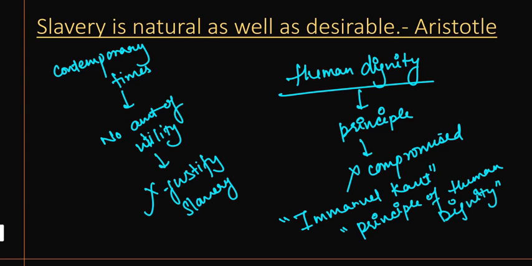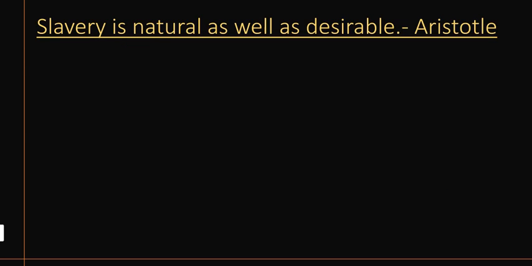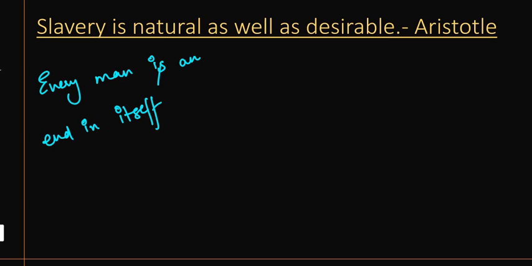What Immanuel Kant says is that every man is an end in itself. This is a very important statement of Immanuel Kant, which we will study in our further videos. But for now, it is very important for you to understand the crux of the concept of human dignity, which has been given by Immanuel Kant. So what he says is, every man is an end in itself.